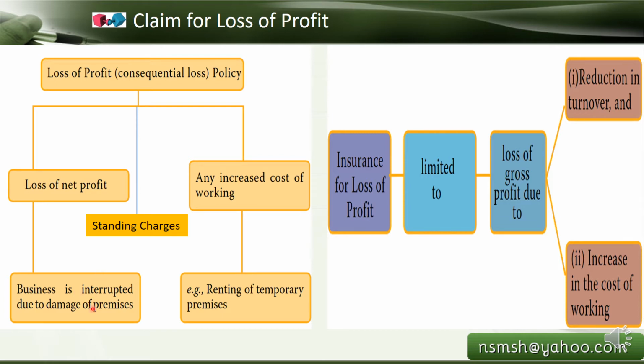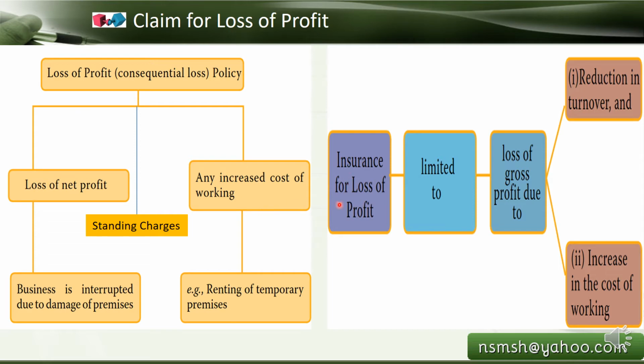The loss of net profit arises when the business is interrupted due to damage of premises, so the net profit is affected. Then we have standing charges. Even if there is damage and the business can be stopped for a while, these charges cannot be stopped, for example salary, directors' remuneration, boarding and lodging expenses. We will see all this in detail. And renting of temporary premises, additional temporary staff and similar things are the additional expenses that we incur.